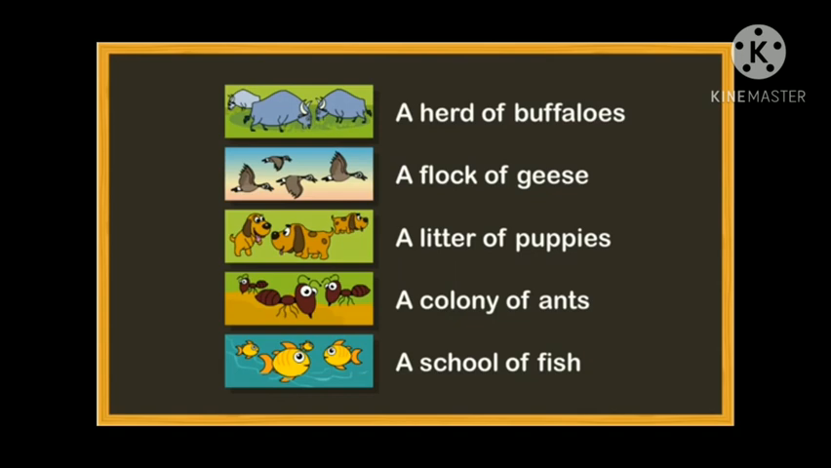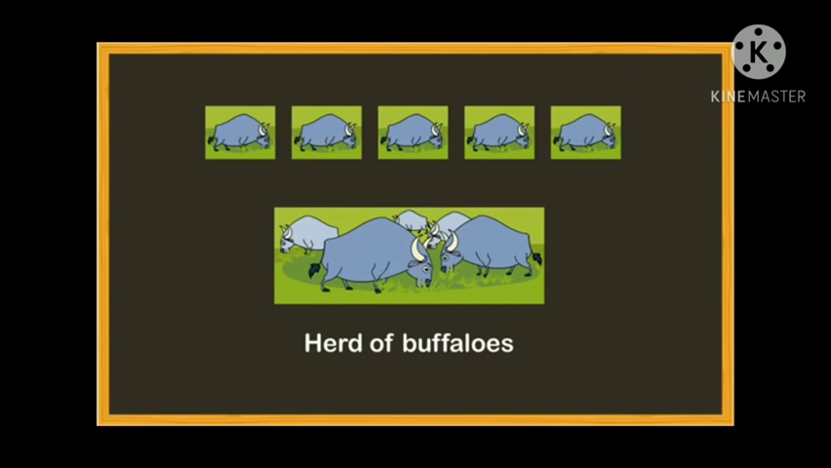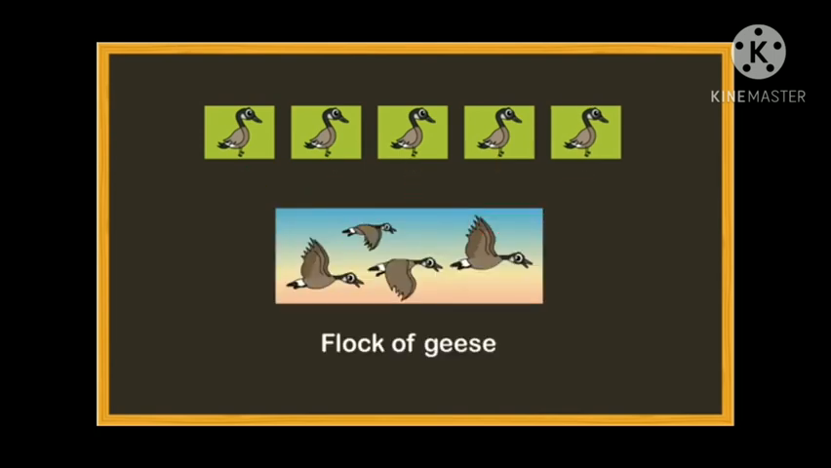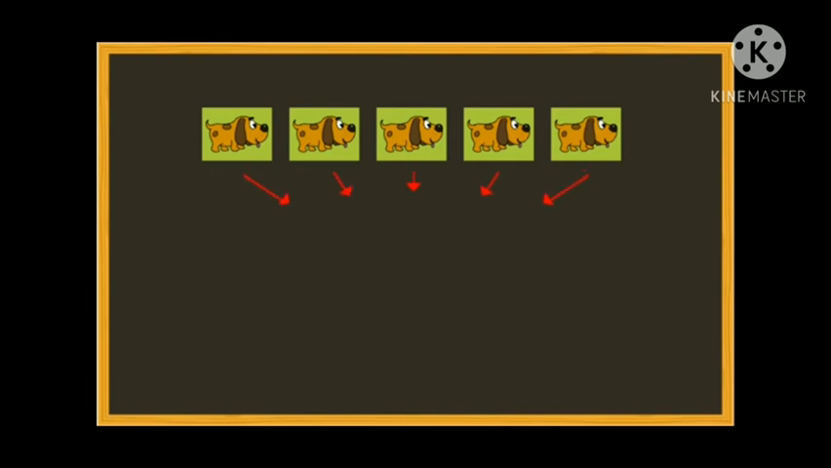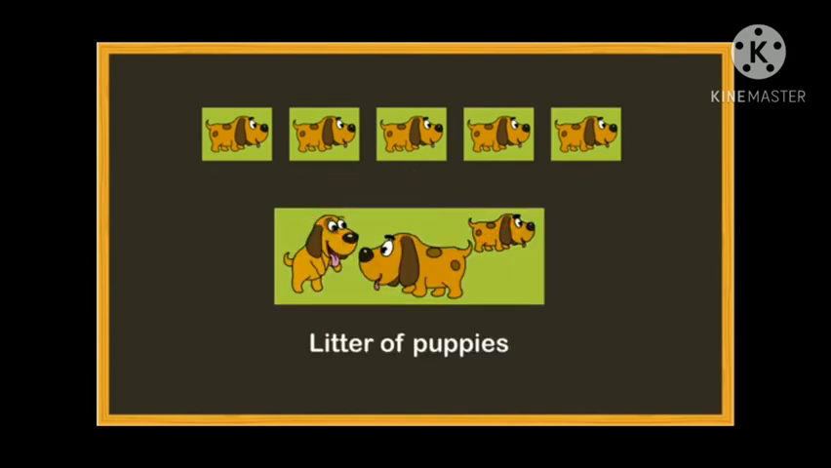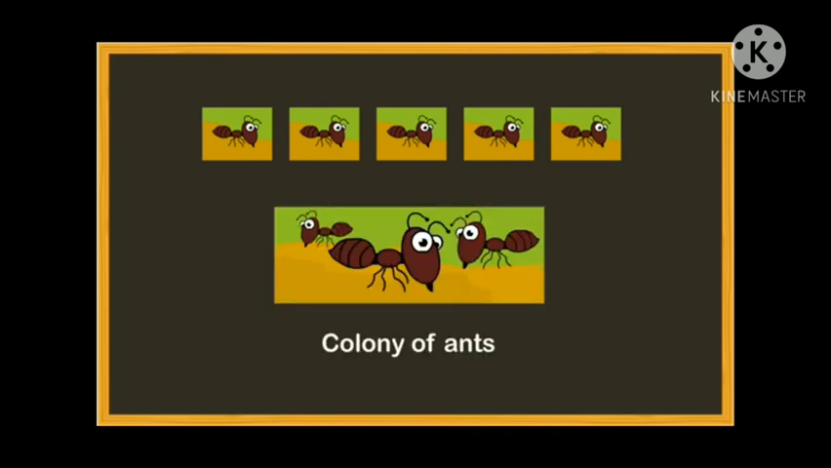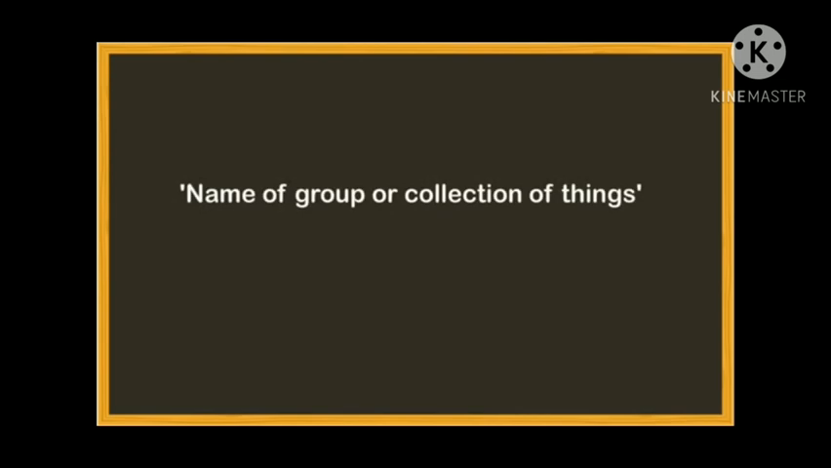They talk about lots of things taken as one. For example, there are lots of buffaloes that are together as one whole or one group. A flock of geese. It is the same for litter of puppies and a colony of ants. These were a group or collection of things taken together.